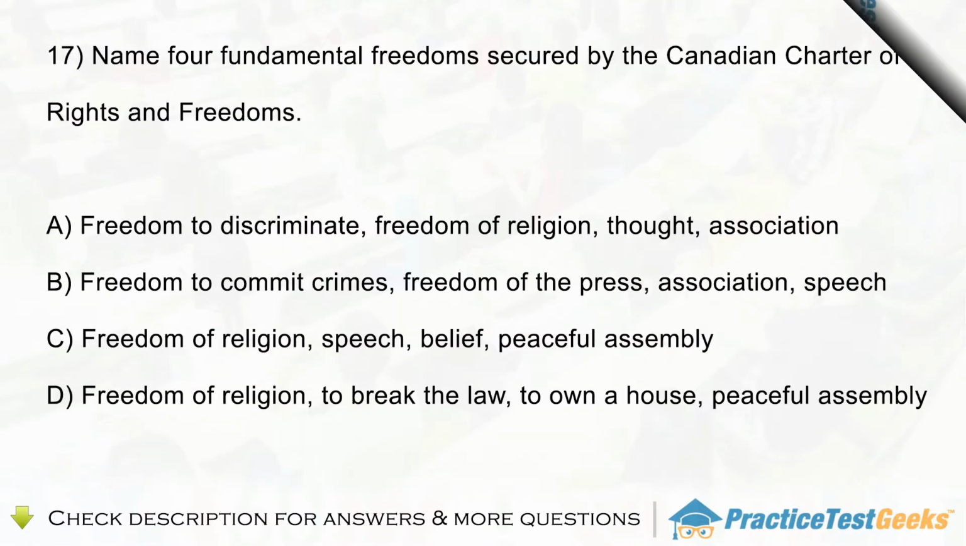Question 17. Name 4 fundamental freedoms secured by the Canadian Charter of Rights and Freedoms. A. Freedom to discriminate, freedom of religion, thought, association. B. Freedom to commit crimes, freedom of the press, association, speech. C. Freedom of religion, speech, belief, peaceful assembly. D. Freedom of religion, to break the law, to own a house, peaceful assembly.